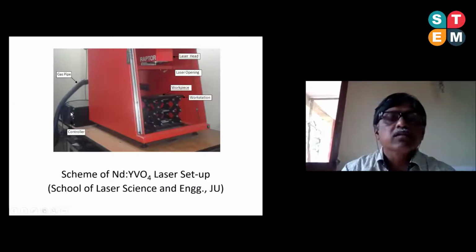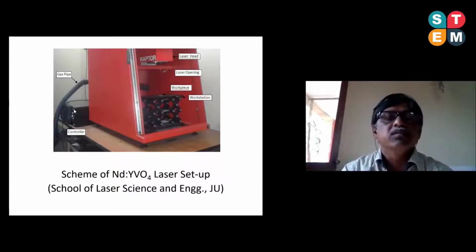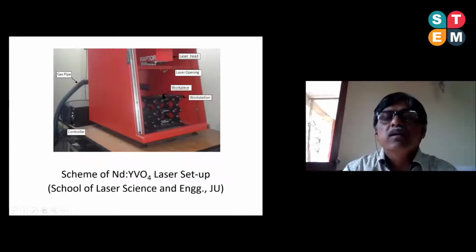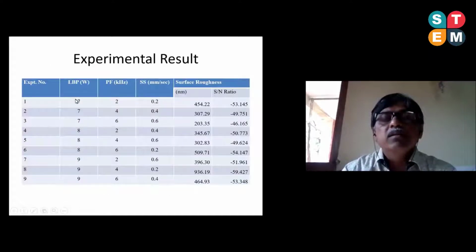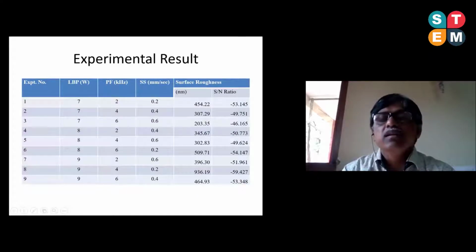Then this is the controller, through which we can set the data; the parameter range levels can be set with this controller. Then you see the laser head, through which the laser will come out, and this is the laser opening, through which the laser ultimately comes out. And this is the workpiece, the slightly silvery white one, and this is the workstation, so that we can adjust the height. For adjustment of height, this workstation is better. After complete observations and experimentations, we have seen these results.